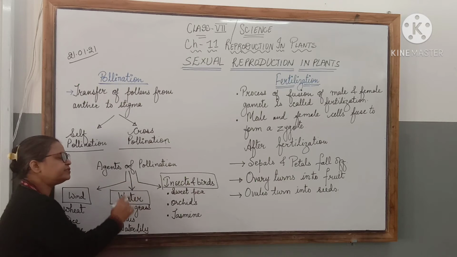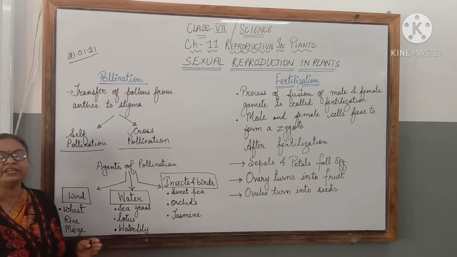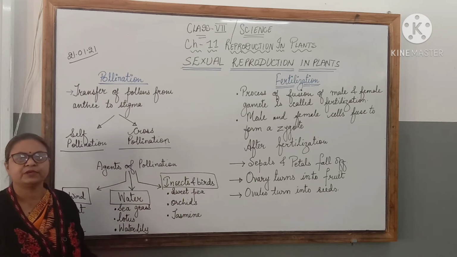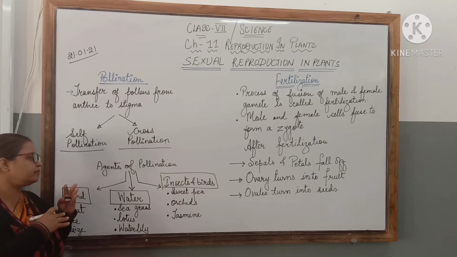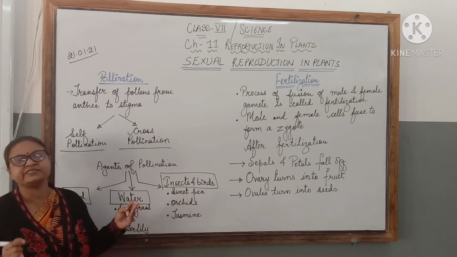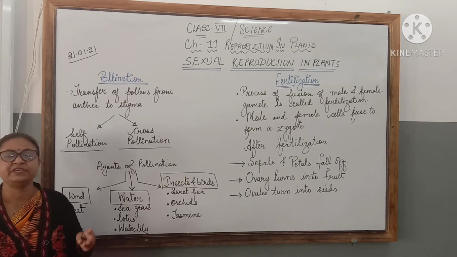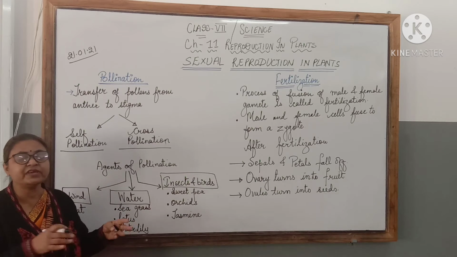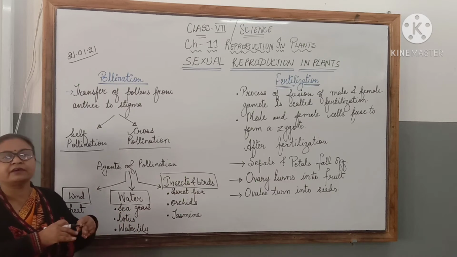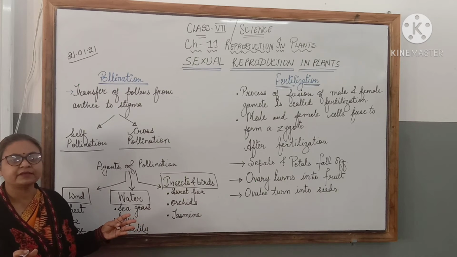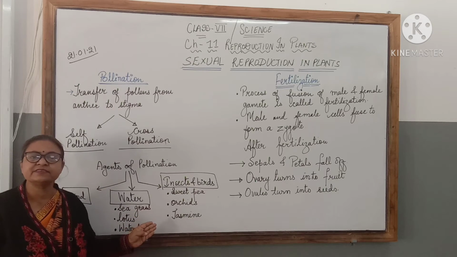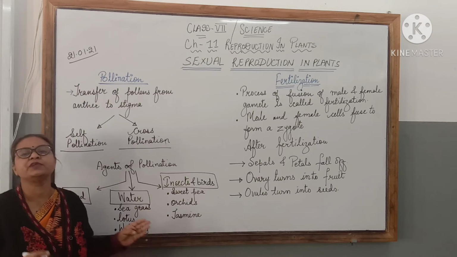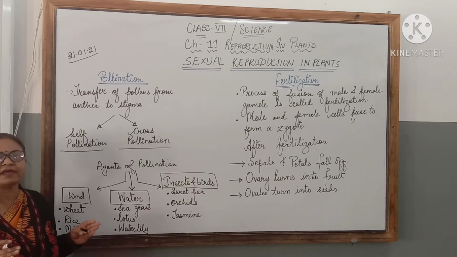And the third, the most common means of pollination, is insect pollination. You must have seen different kinds of insects, butterflies, bees, honeybees moving around the flowers in the gardens. These flowers which are insect pollinated are usually brightly colored to attract the insects.